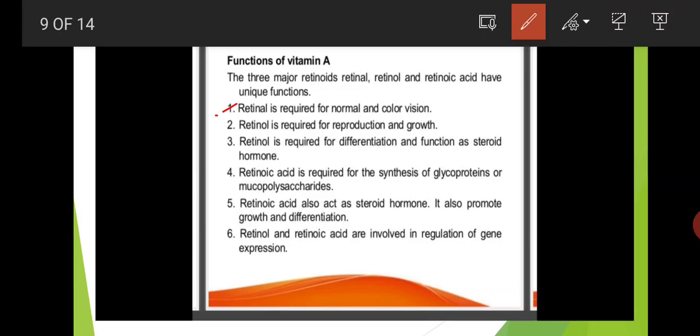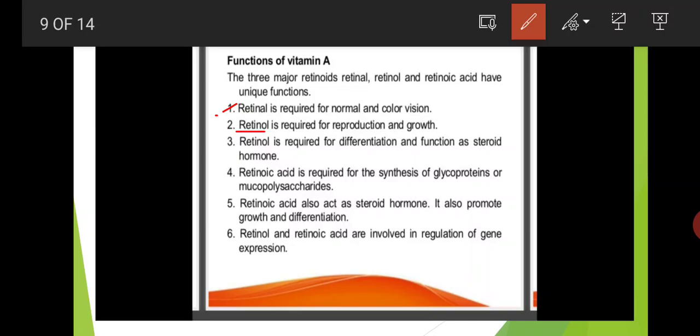Retinol, the alcoholic functional group, is required for reproduction and growth, and for differentiation and function as a steroid hormone.